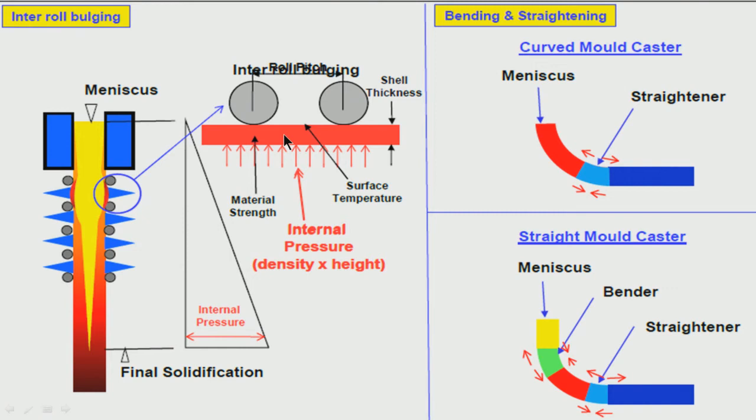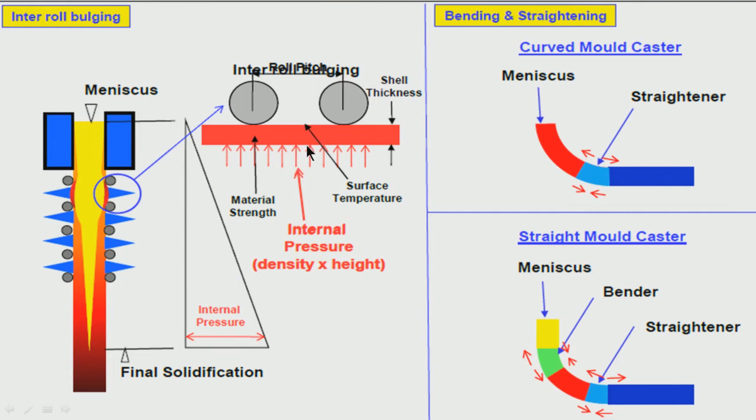This we will discuss in detail whenever solidification is taking place. How the solidification will take place depends on the chemistry of the steel. It may solidify through delta, it may solidify through delta plus gamma, or through gamma. That means it may solidify through delta ferrite, or through austenite, depending on the chemistry. All these I will discuss in detail, so you will come to know. What is important is that the property of the shell is very important. The property of the shell is dictated by whether it is delta or gamma or delta plus gamma, and what the shell thickness is, whether it can resist the internal pressure.